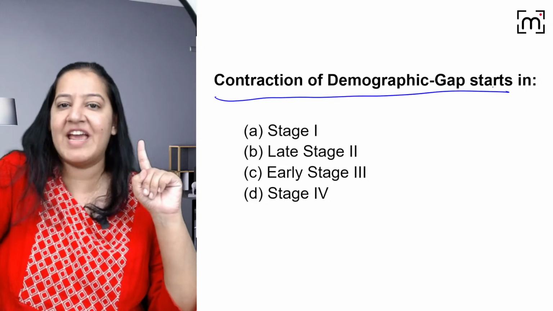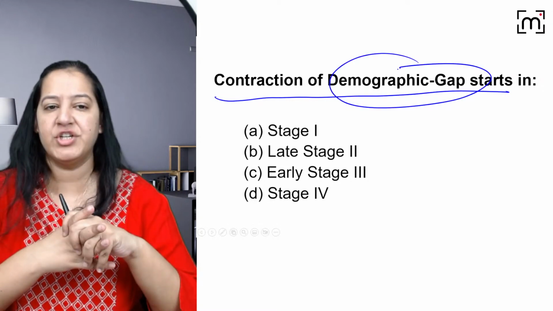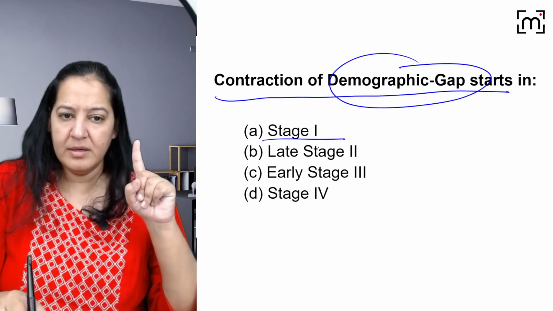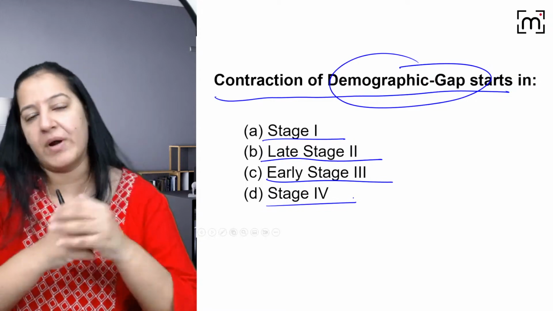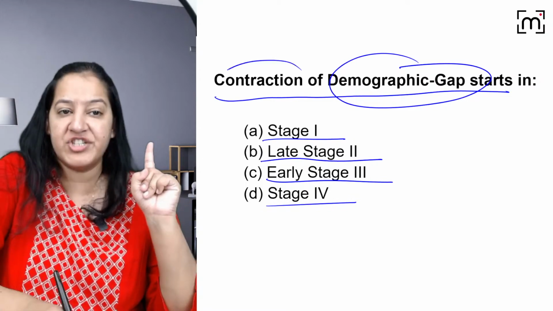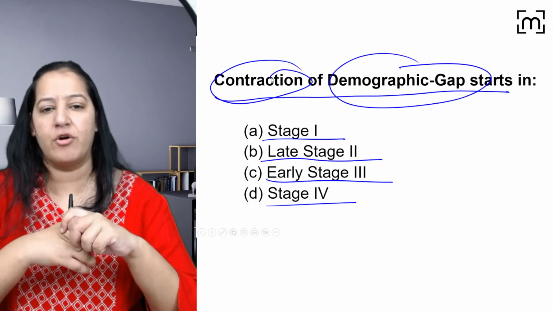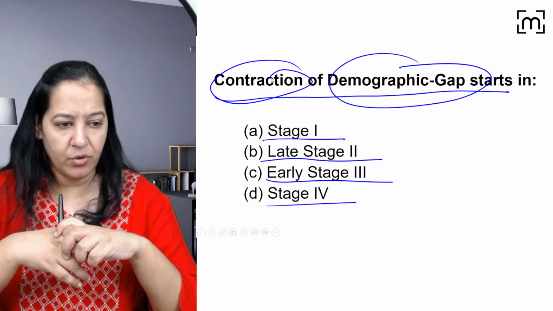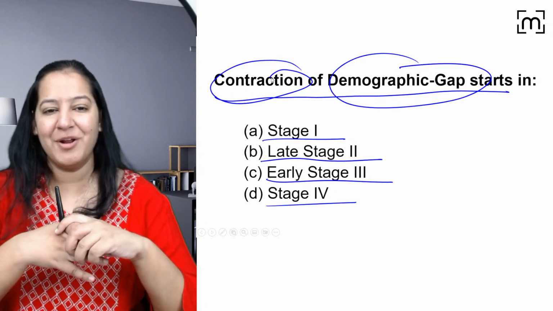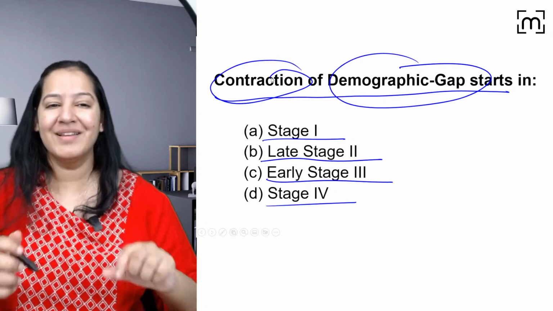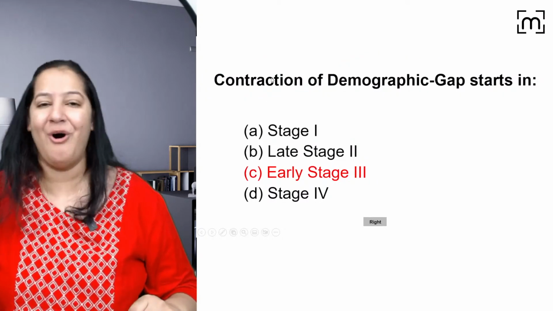Contraction of the demographic gap starts in which stage? The contraction of the gap. Start in stage 1, late stage 2, early stage 3 or stage 4. Think before you answer. I am asking the starting point of the contraction of this gap. So Rahul is saying C, Ayush is saying C, early stage 3. Priyanka is also saying C. Gajanan is yes. You all are right.